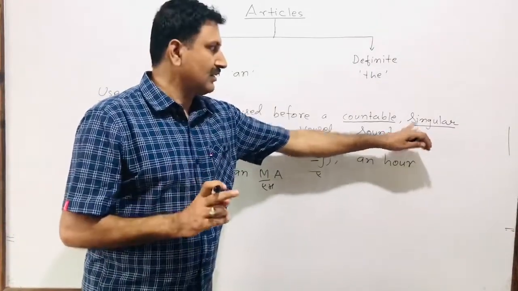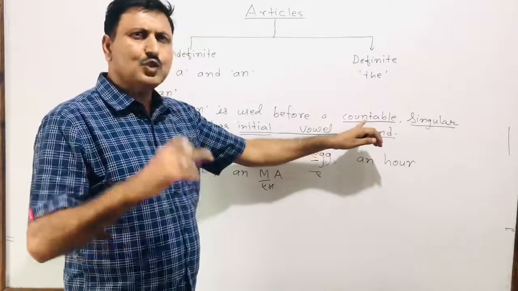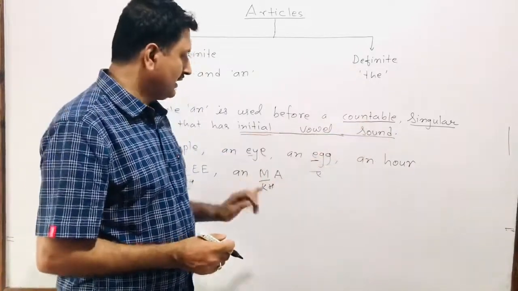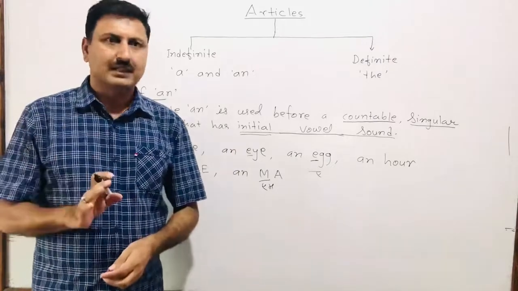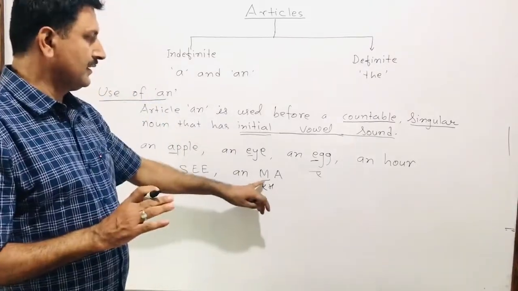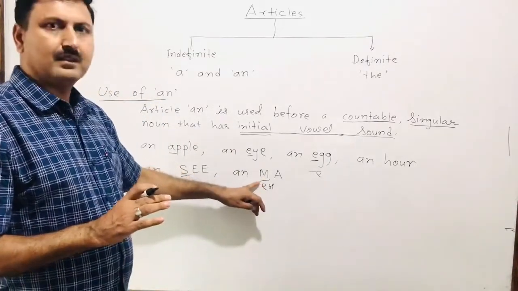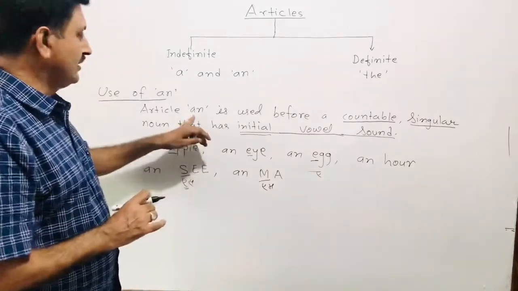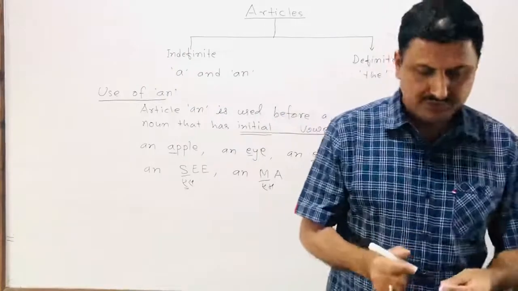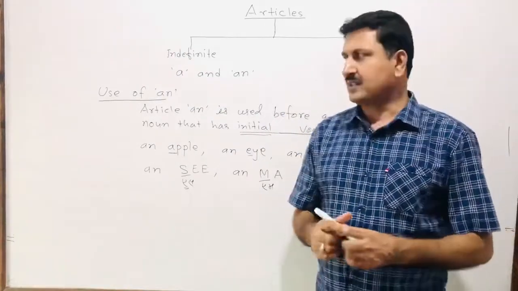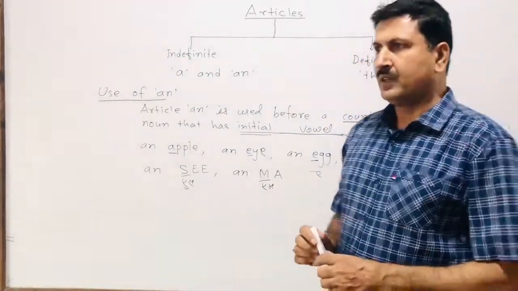A person means singular. A person, two persons, countable, and it has a vowel sound at the beginning. That is why it is an example of the word in which we can use article an.